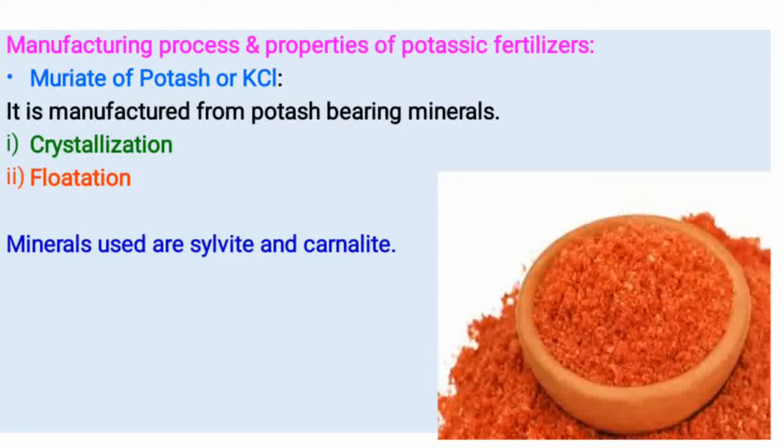See the pictures, coarse and fine salt resembling ordinary salt. It has no bitter taste. It contains 60 to 96% potassium chloride and only 60% K2O. It is manufactured from potash bearing minerals like sylvinite and carnallite.